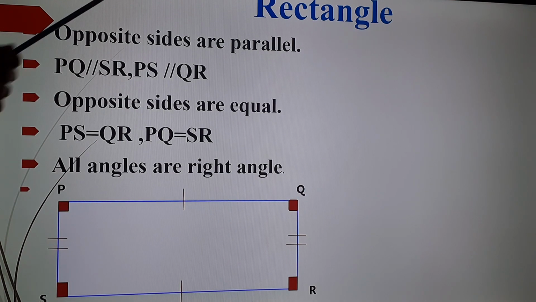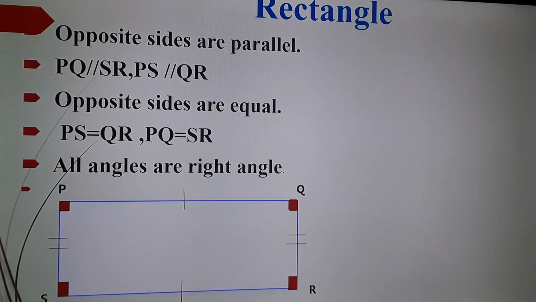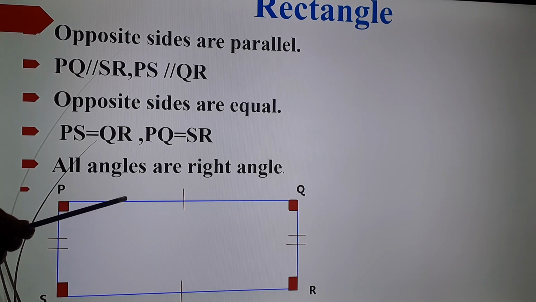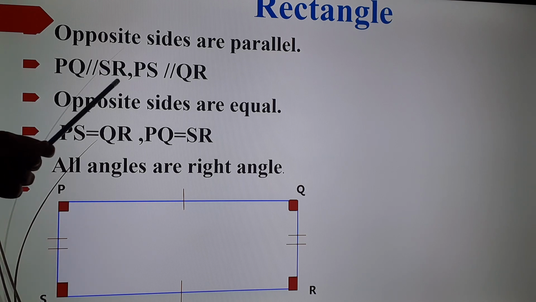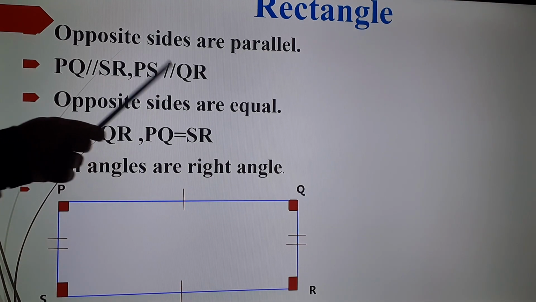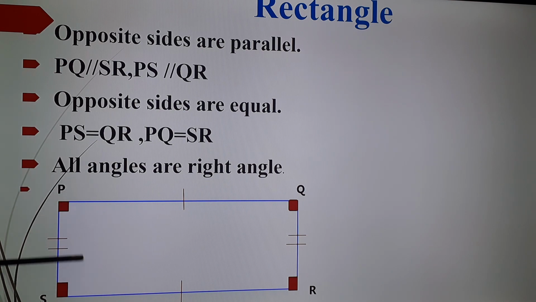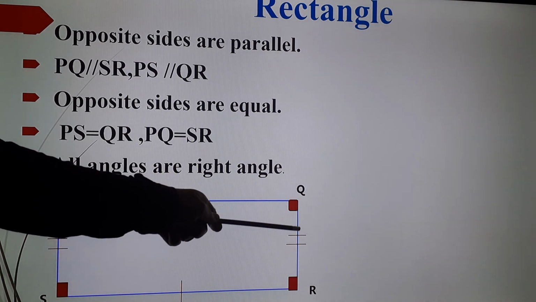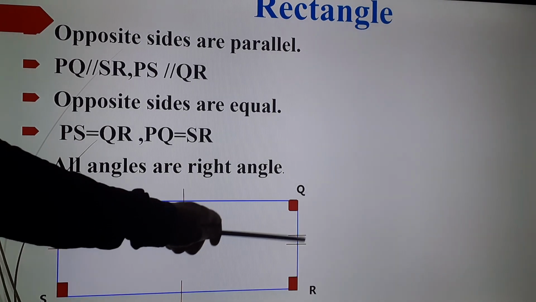Now the next figure, rectangle. Opposite sides are parallel. So PQ, what is the opposite side for PQ? SR. So PQ will be parallel to SR. And what is the opposite side for PS? That is QR. So PS will be parallel to QR. Then opposite sides are equal. So the opposite side for PS is QR. So these two sides will be equal. That's why I marked with two strokes.